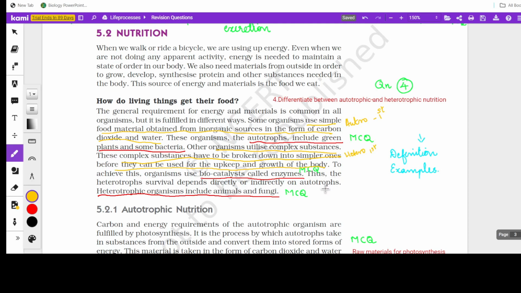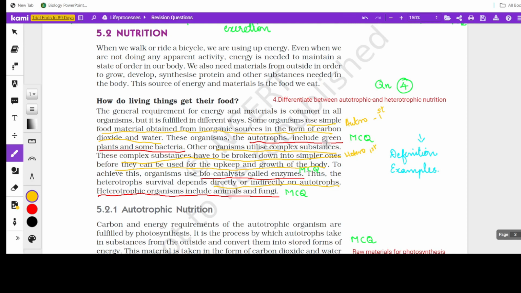Then for the second point you can write that autotrophs independently prepare their food, and heterotrophs' survival depends directly or indirectly on autotrophs. Autotrophs can live on their own, but heterotrophs have to depend directly or indirectly on autotrophs. And then you can go for the examples.